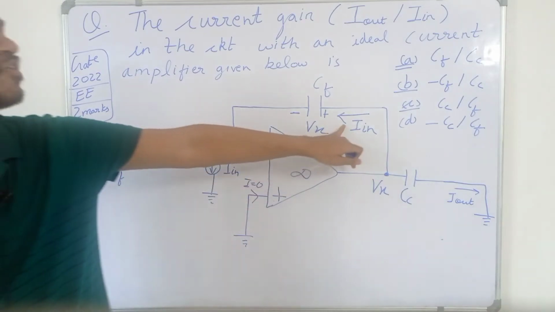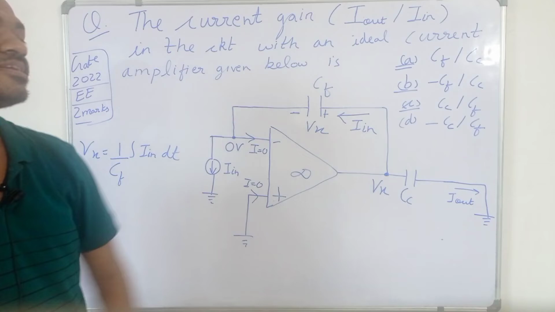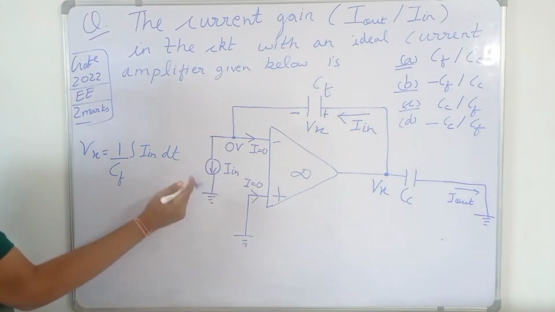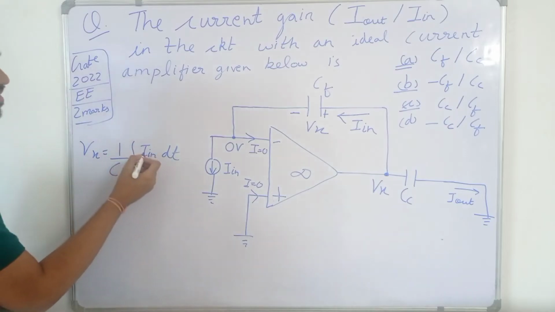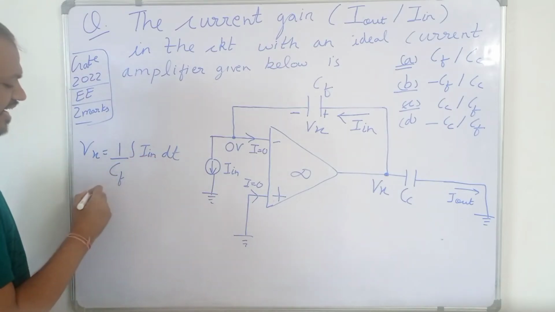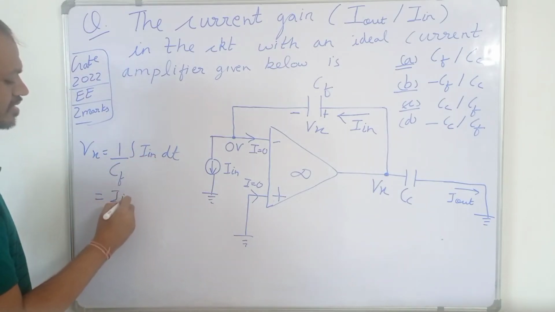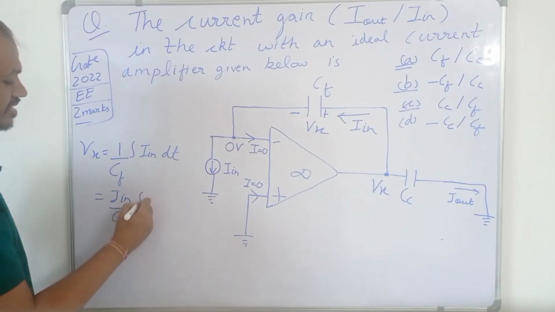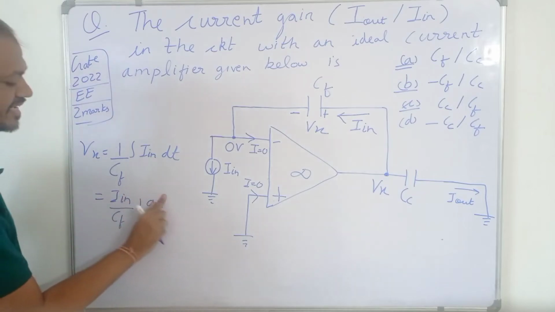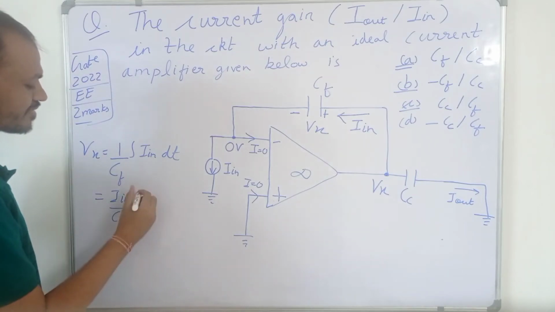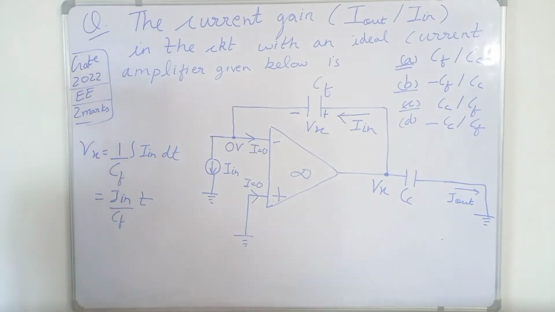The current flowing is I in, and obviously I in is constant because this is the current source I in. So we can take I in outside: I in upon Cf integral of dt. Integral of dt will obviously be t. So Vx we have found out to be I in upon Cf into t.